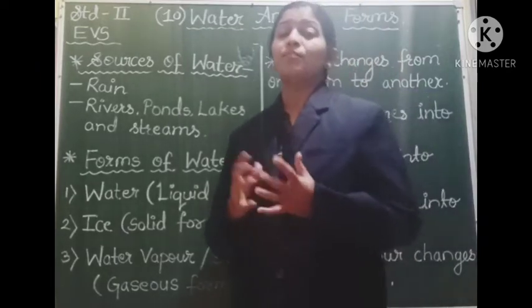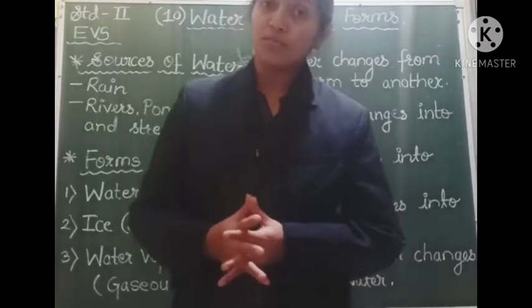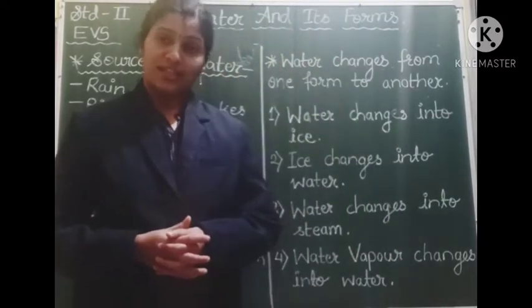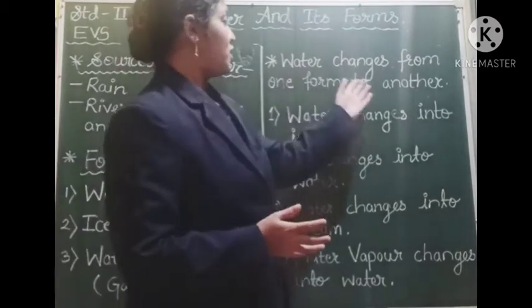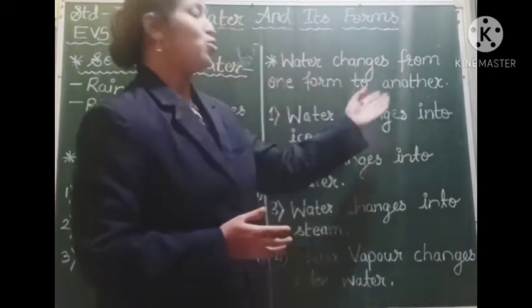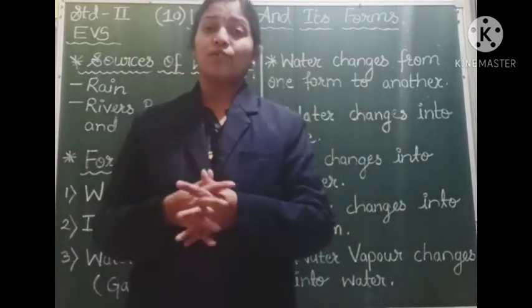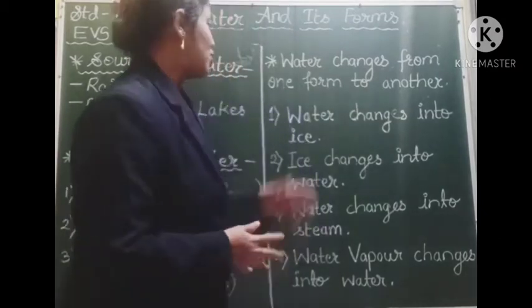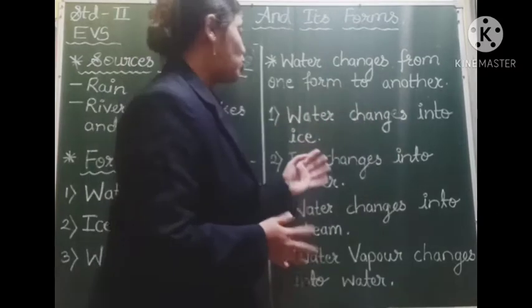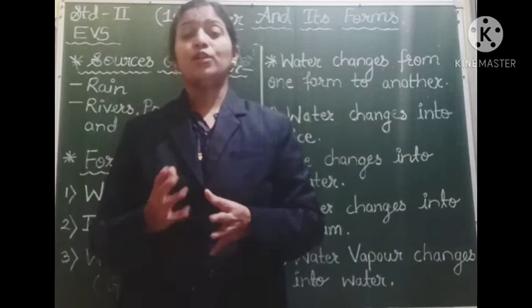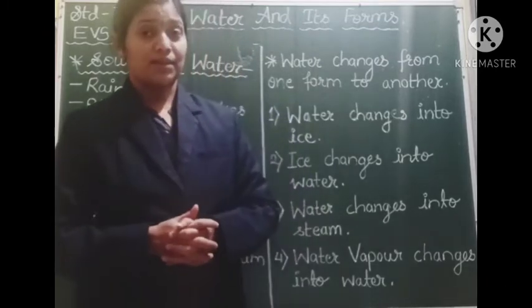This water keeps changing its forms according to the processes that happen on it. So, water changes from one form to another. Now, how does this water change from one form to another? Let us see. Water changes into ice. So, students, water changes itself into ice. But how does it happen?